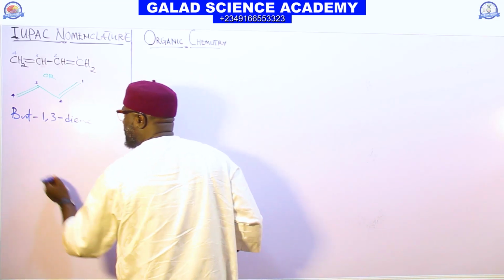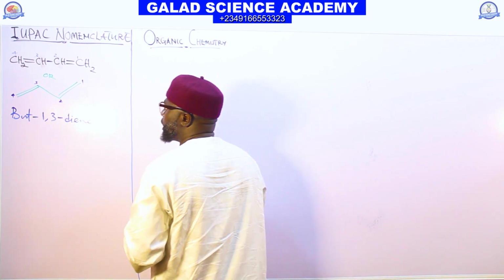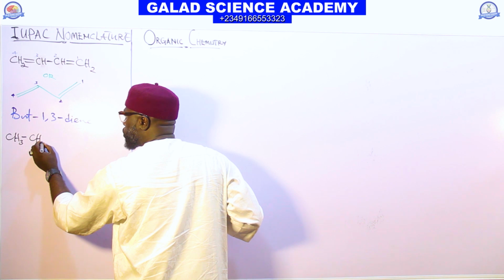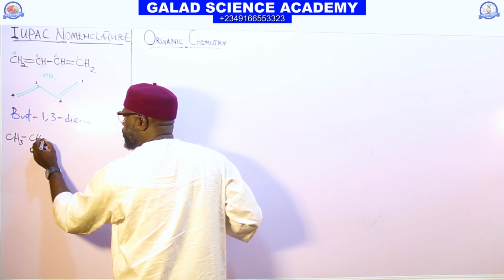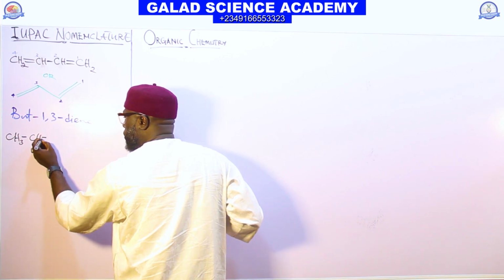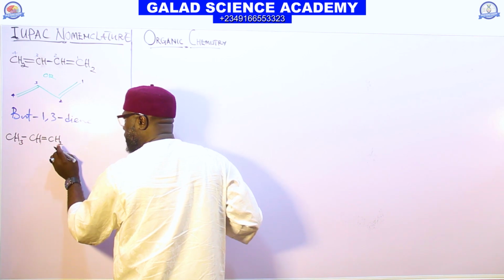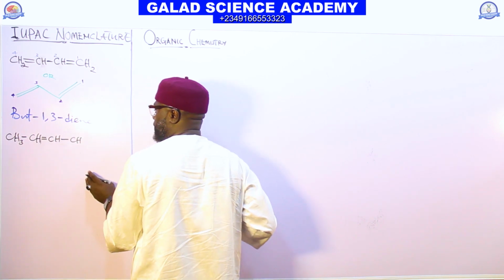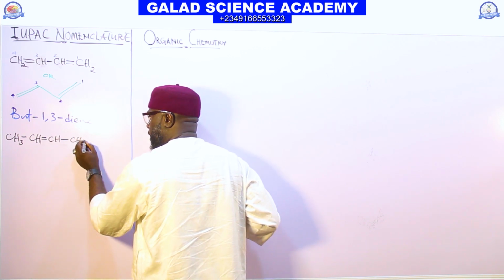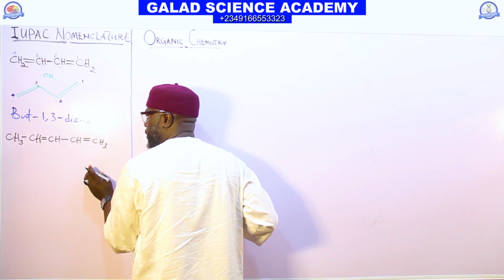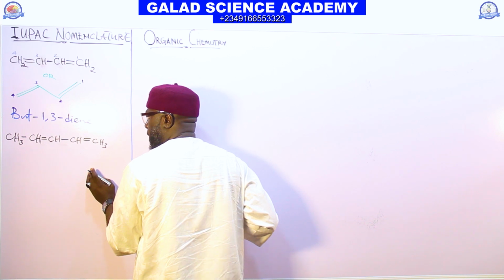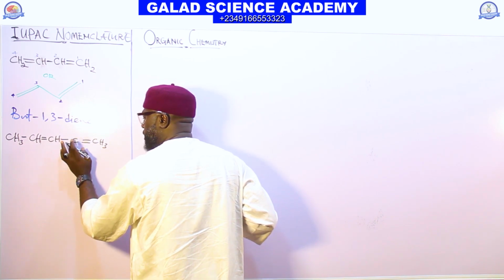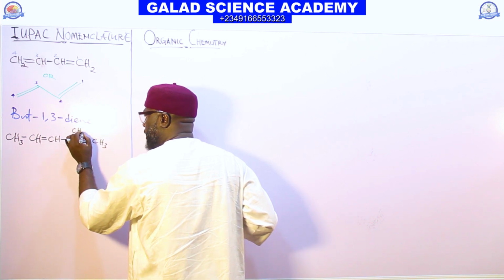Take another case here. If we have a compound like this: CH3, CH2, CH, CH, CH3, double bond here, we have double bond here, we have CH, and we have CH3 here.